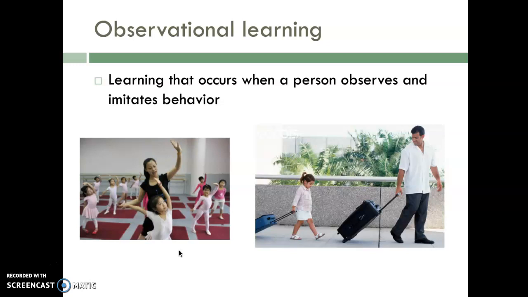Also, observational learning starts at a very early age. So to show you this, I'd like you to click on the link called Baby Dancing, and this will show you an example of a very early age of observational learning. And so I'll go ahead and stop this recording, and so after you watch the Baby Dancing video, come back to the Learning number 6 video.